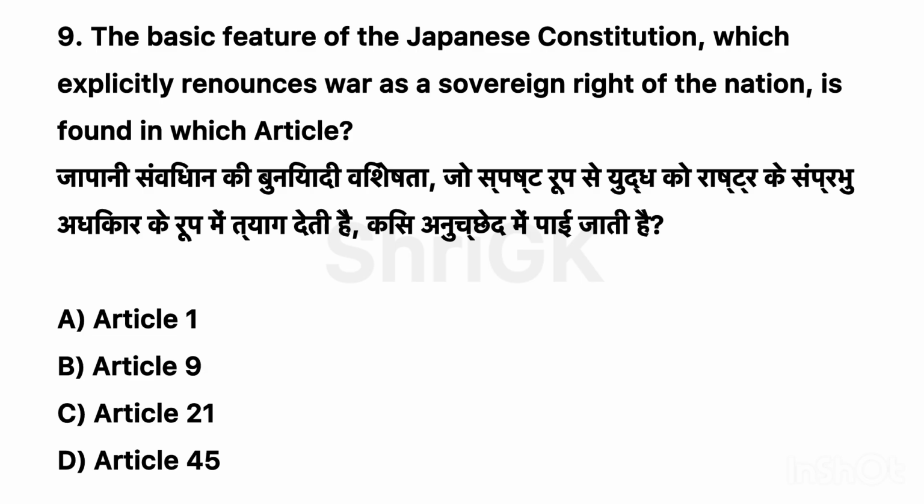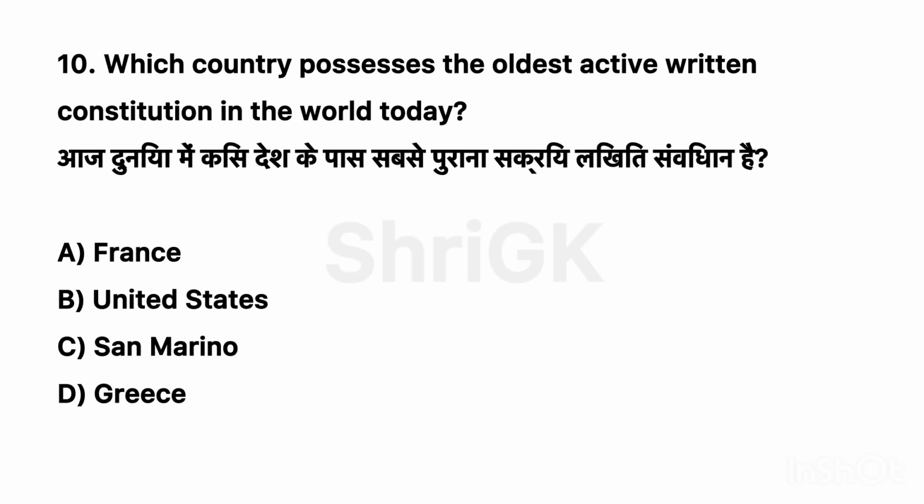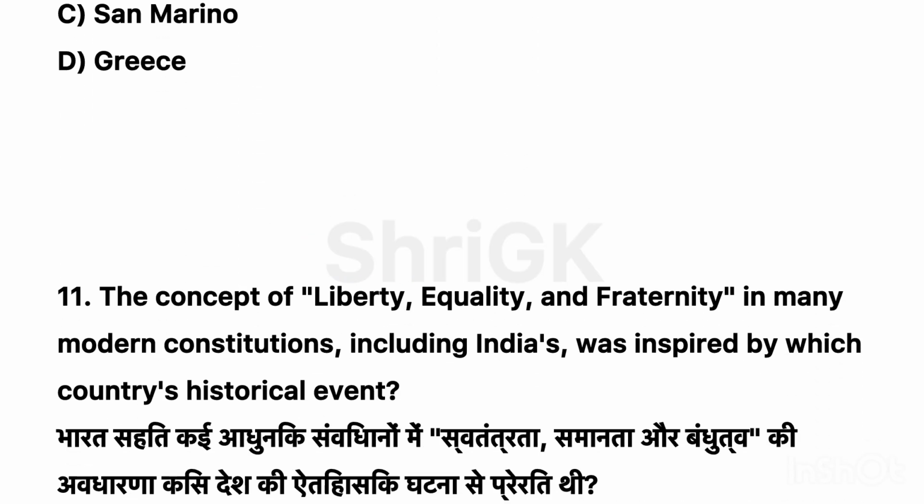9. The basic feature of the Japanese constitution, which explicitly renounces war as a sovereign right of the nation, is found in which article? Correct option B. Article 9. 10. Which country possesses the oldest active written constitution in the world today? Correct option B. United States.